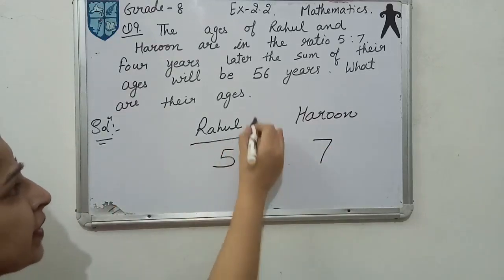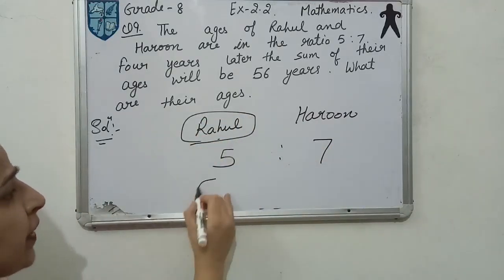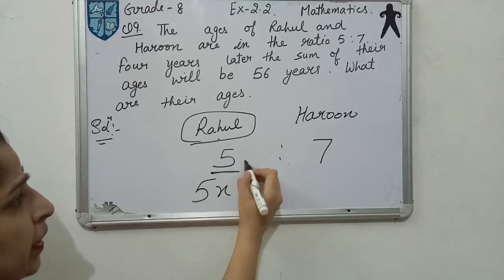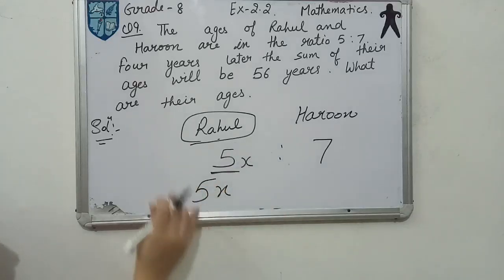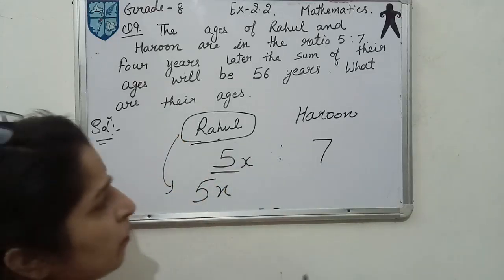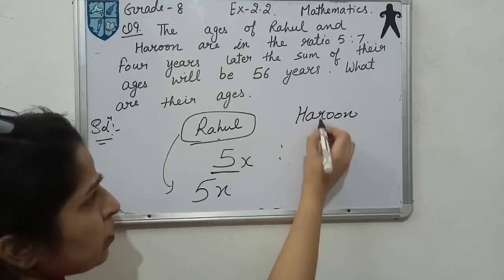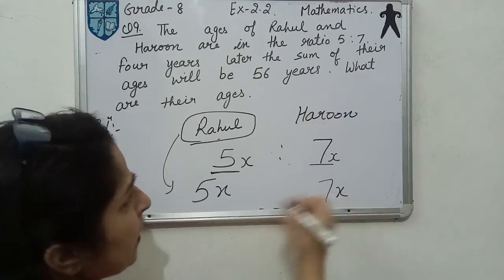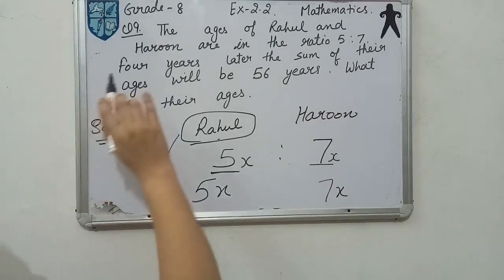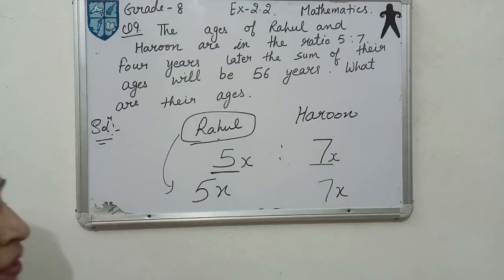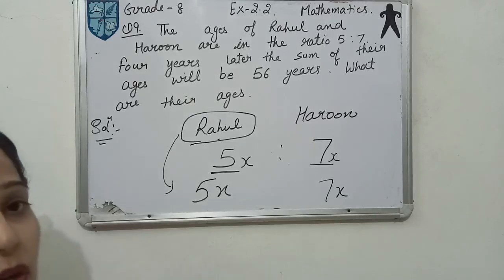So we will let the age of Rahul be 5x. We need to include an x with the ratio number to get the actual age. What about the age of Harun? Whenever a ratio is given, just include x with it, so the age of Harun must be 7x. Then they said after 4 years. After 4 years means, let's suppose you are right now 10 years old, then after 4 years, 10 plus 4, you would be 14 years old.